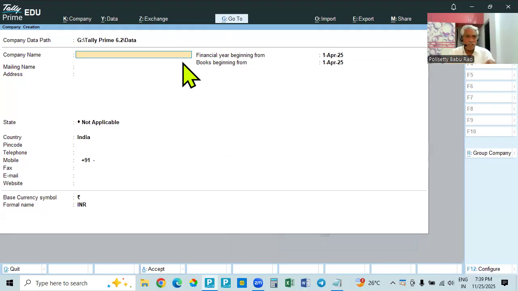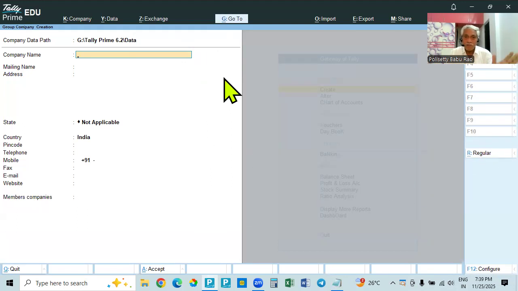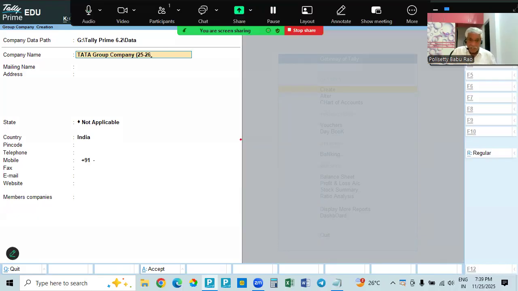If you open this company creation, it is a regular, normal company. Now we want a group company. See on the right side, Alt R, Group Company. If you choose group company, only some information is there. Company we call it Tata Group Company. That's all, no Private Limited or 25-26. We are not going to register anything.